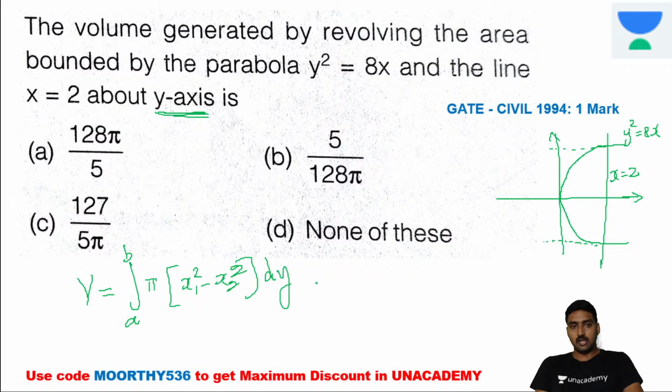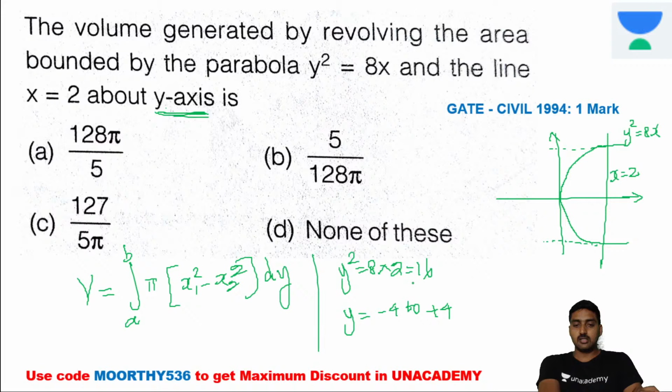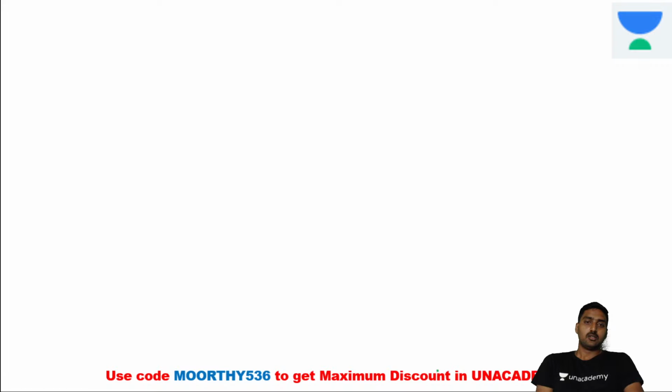Now the condition I am going to give you. Substitute x is equal to 2 into the equation: y square is equal to 8 into 2, which is 16. Now y varies from minus 4 to plus 4. Is it clear now? Is there any doubt up to this point? Next one. Coming to this limit, the volume is equal to the integral from minus 4 to plus 4.